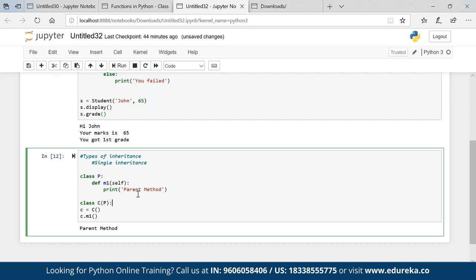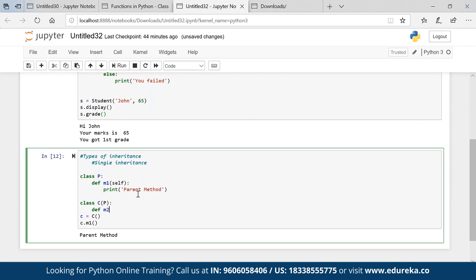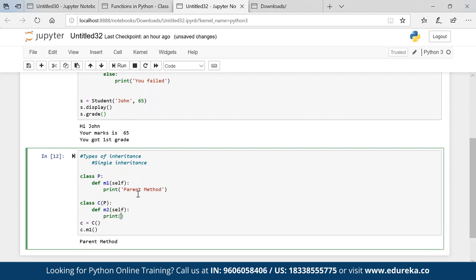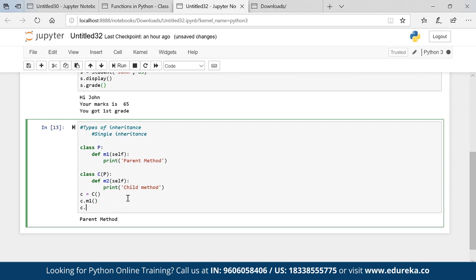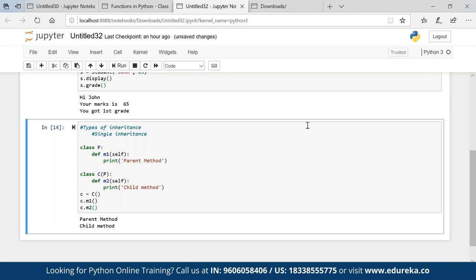Now let's say I'm giving some features to this child also. Print child method. Right? Now what all properties? Pass is like I don't want to run anything, just pass. It's a simple keyword. If I'm creating a class and I don't want to execute anything here, it is just pass. No properties, just pass it. Now C dot, you will see that I have M2 also coming in. Okay, so that is how you will be able to get it.